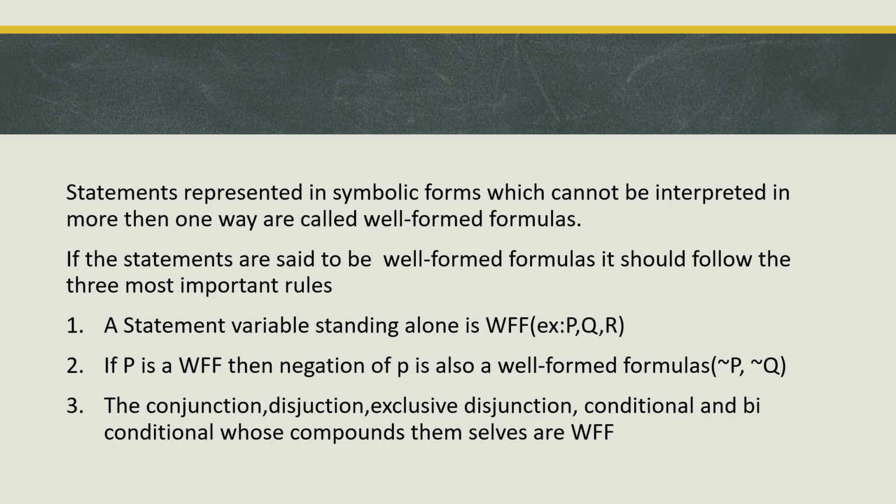Statements represented in symbolic forms which cannot be interpreted in more than one way are called well-formed formulas. For statements to be well-formed formulas, they should follow three important rules. A statement variable standing alone is a well-formed formula, for example P, Q, R. If P is a well-formed formula, then the negation of P is also a well-formed formula: ¬P, ¬Q. The conjunction, disjunction, exclusive disjunction, conditional and biconditional of well-formed formulas are themselves well-formed formulas.